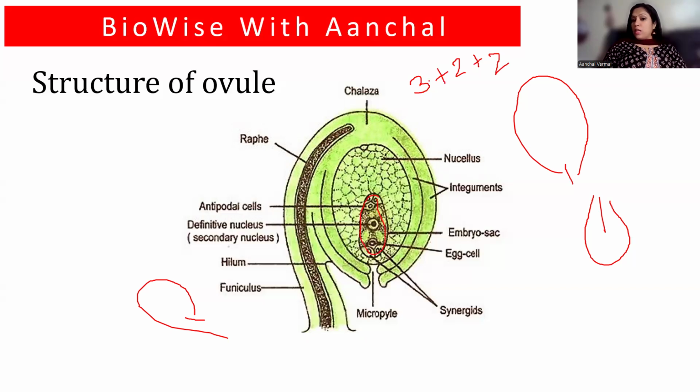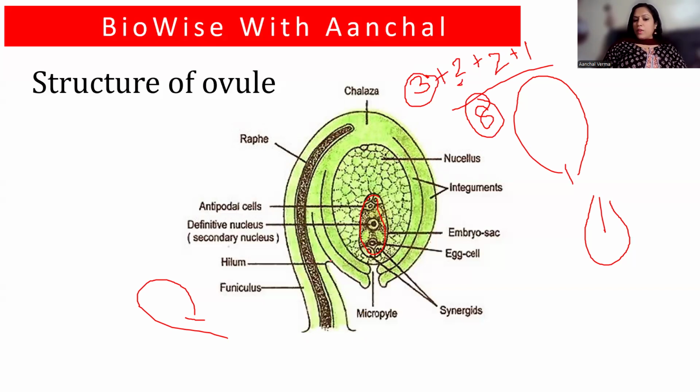I'm so sorry, 3 antipodal cells, 2 polar nuclei, 2 synergids, and 1 the queen, that is the egg cell. So total you have got 8 cells present in the embryo sac. Okay. Then we talk about the fertilization in the next slides.